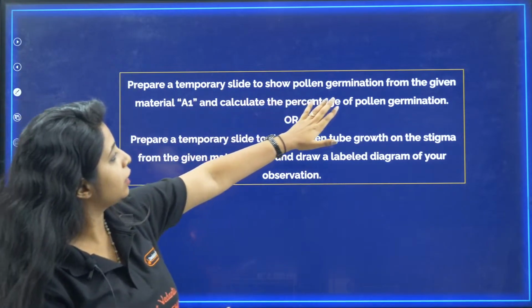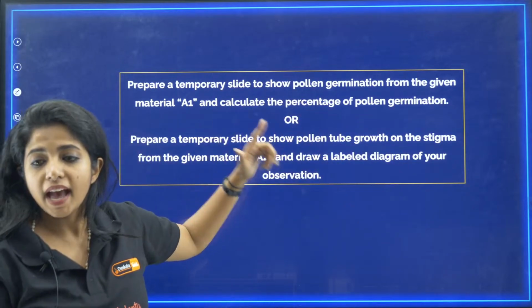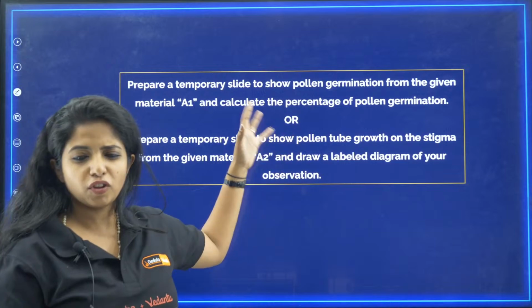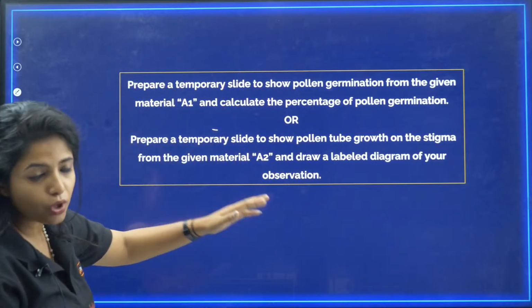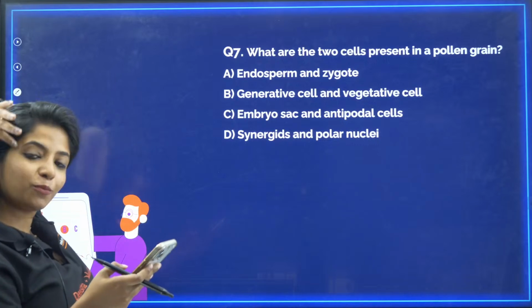So prepare a temporary slide to show pollen germination and calculate the percentage of pollen germination, this experiment, and also the pollen tube growth on the stigma and a labeled diagram of the observation. This experiment I am going to cover now for the next thing. And all of you who gave hearts and thumbs up, really great. Thank you so much, means a lot.